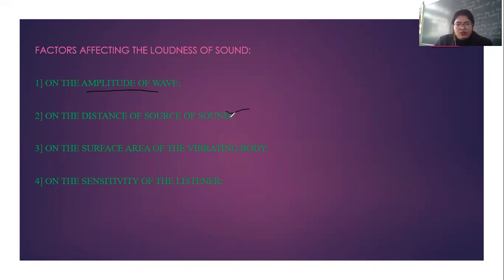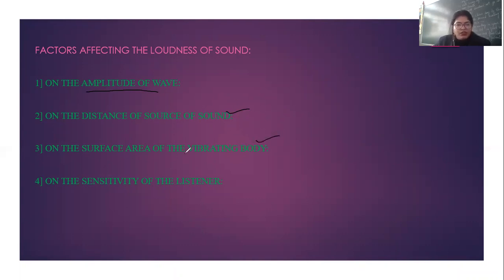Next is the distance of the source of sound. If the listener is very close to the source of sound, he hears it quite loud. But if he is far away from the source of sound, he will hear a very feeble sound. So we can say that closer the source, louder is the sound.